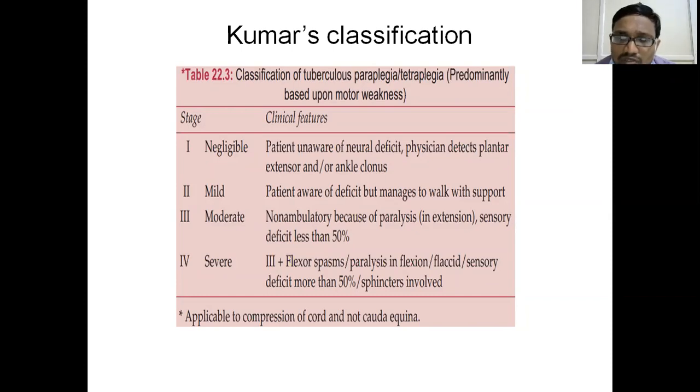In the severe form, it is a late stage, so the patient will become wheelchair bound, and it is difficult to give him a near normal life. That is where this classification is applicable. Kumar's classification is not applicable to cervical venous syndrome.